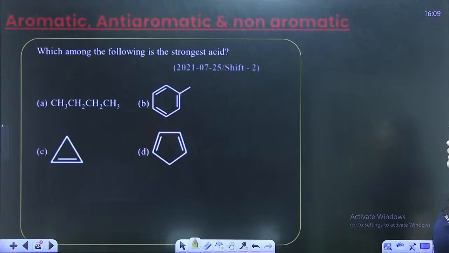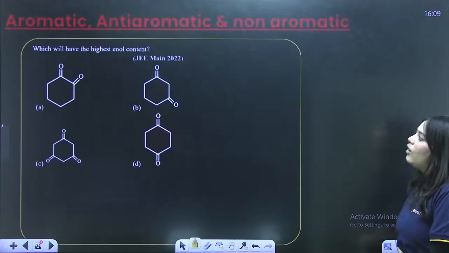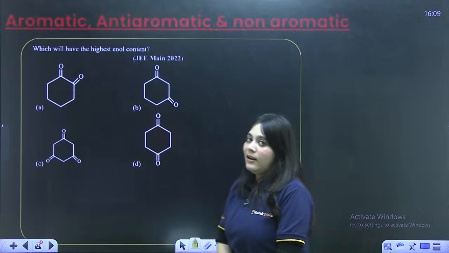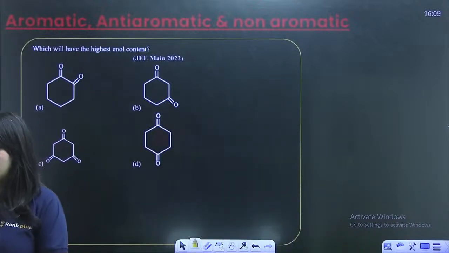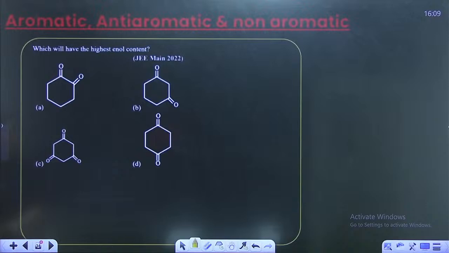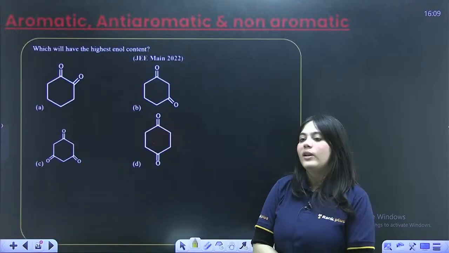Perfect. Next question on your screen. Which will have the highest enol content? JEE Main 2022 question. Which one will have the highest enol content? Very good question once again. Extremely great question once again.